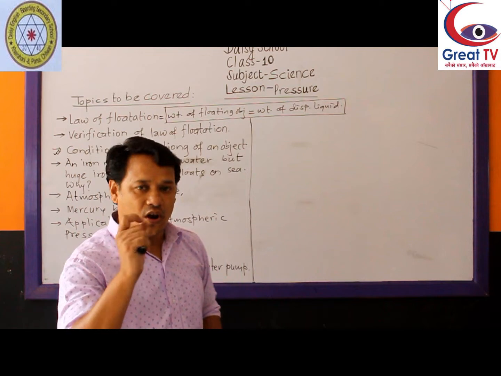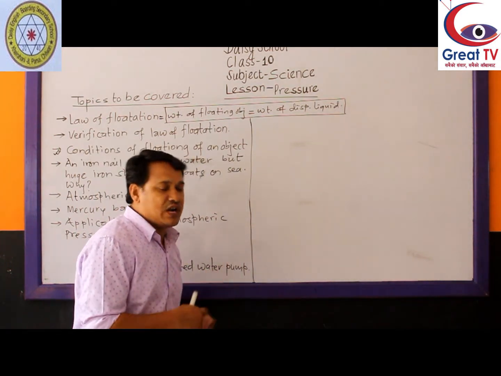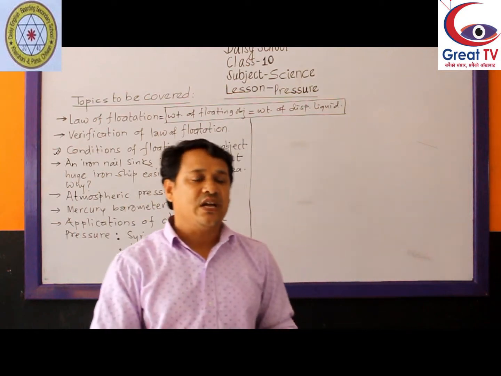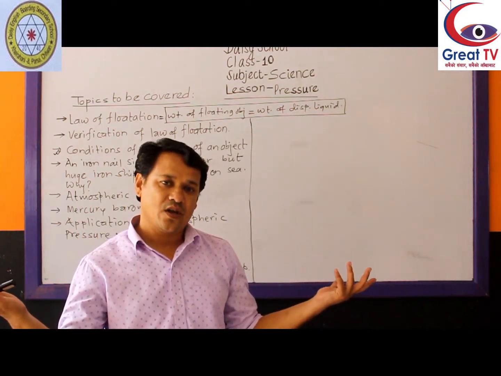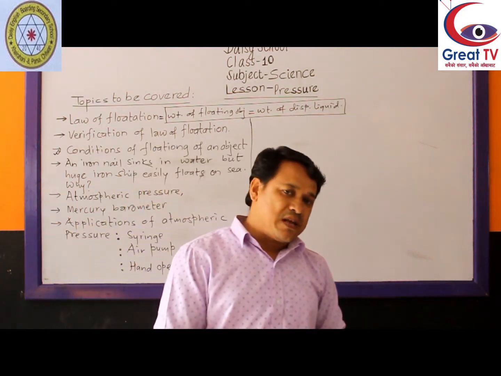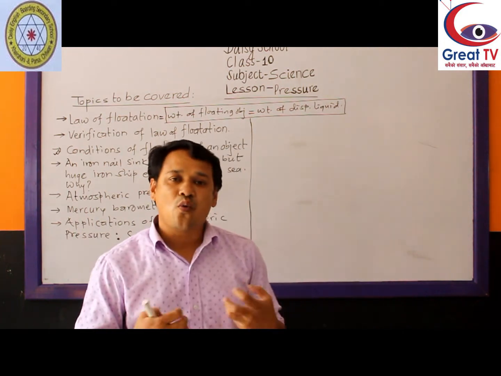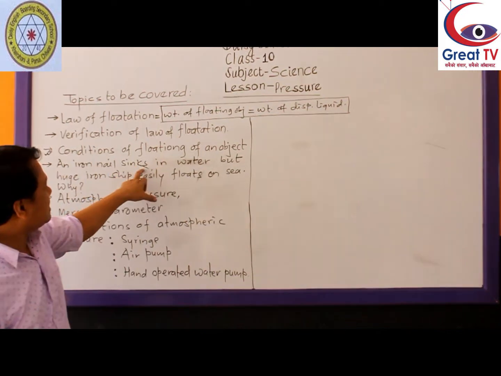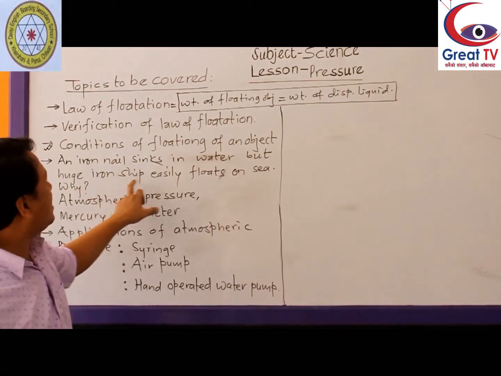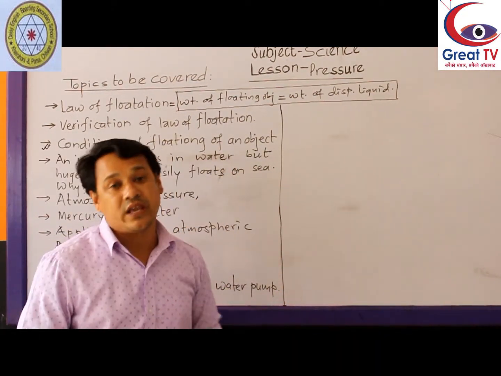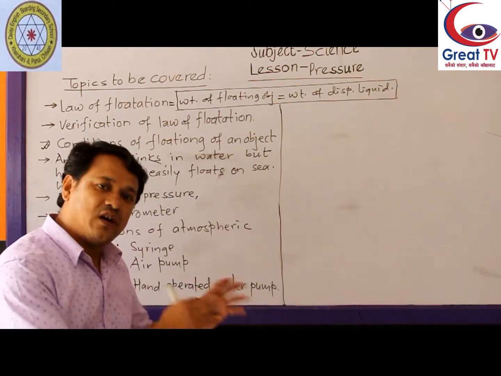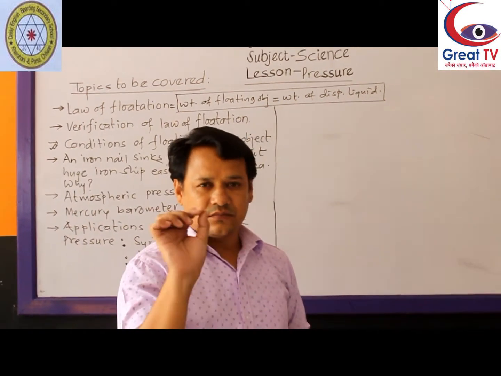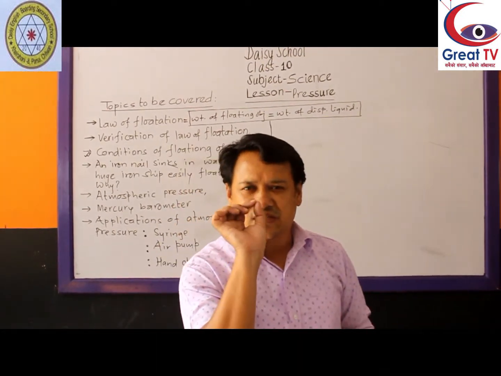So the law of flotation, don't forget, is frequently asked in your exam: a floating object displaces the liquid equal to its own weight. So an iron nail sinks in water, but a huge iron ship easily floats on the sea. Why? That is related with the law of flotation. The shape of an iron nail is very small.